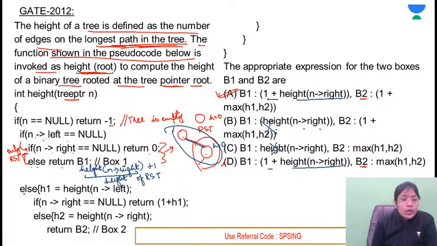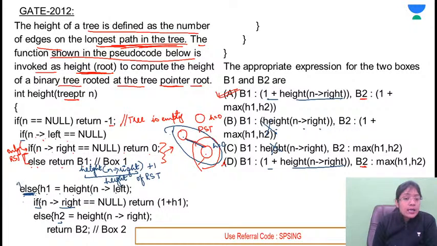Now else. What do you mean by this else? इस else का मतलब क्या है? This else means that if n of left is not equal to null, so it will jump to the else part. This means that left is not equal to null. If left is not equal to null, then again we have two cases. If right subtree exists or does not exist. Make sense? So this means that first of all it is calculating the height of the left subtree.